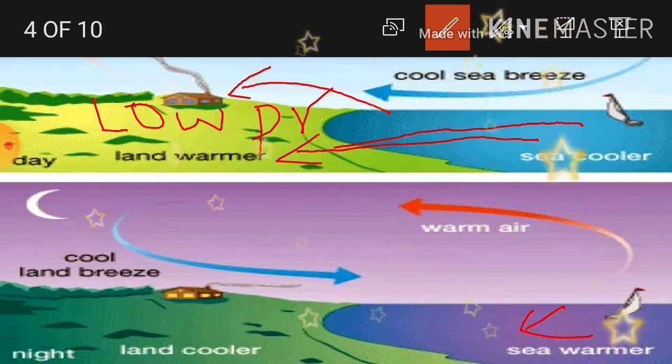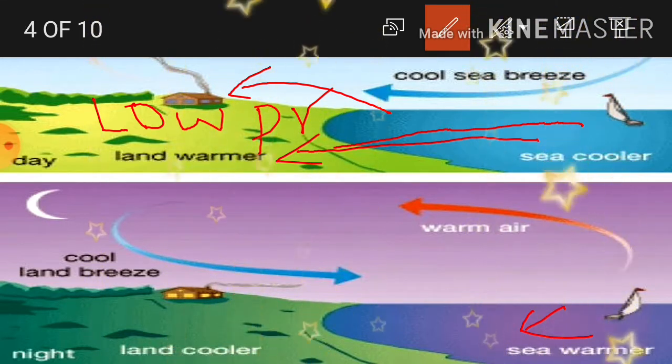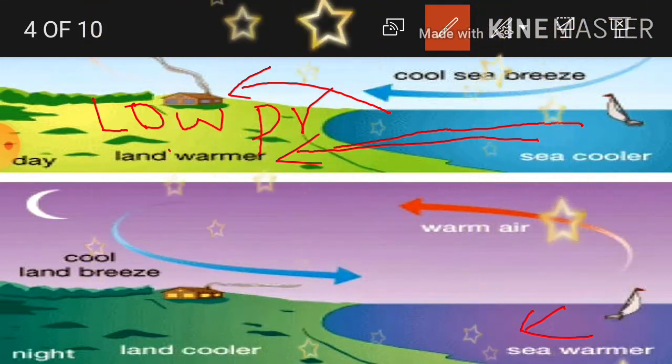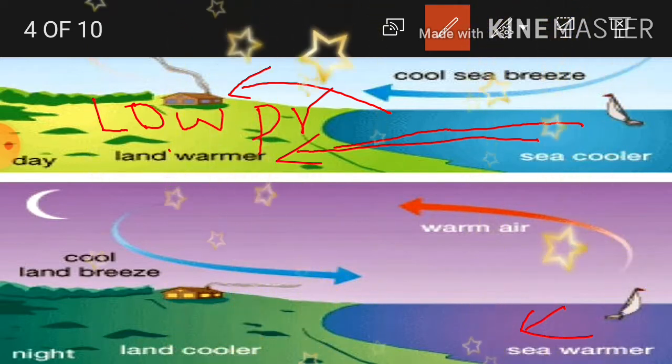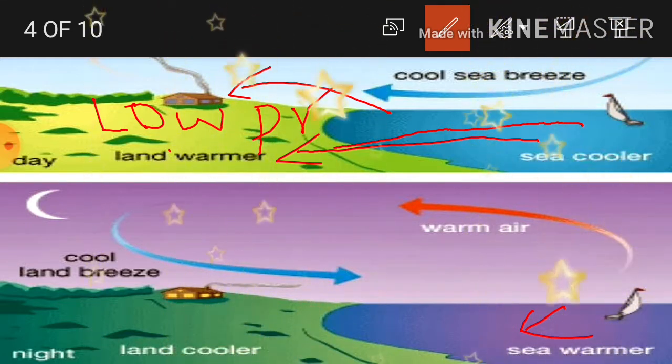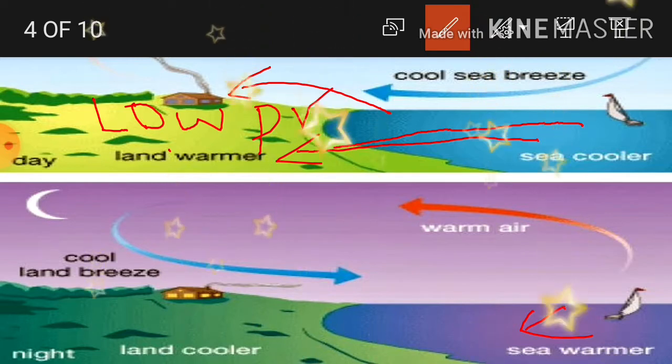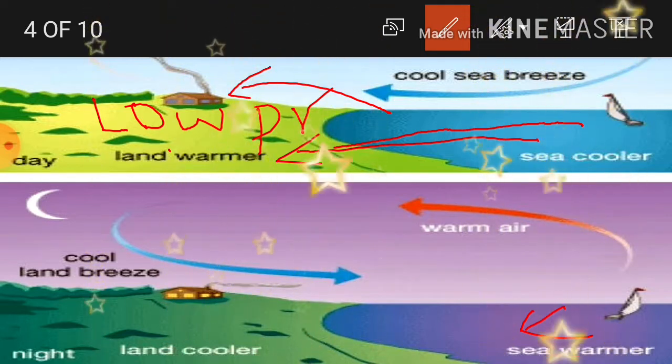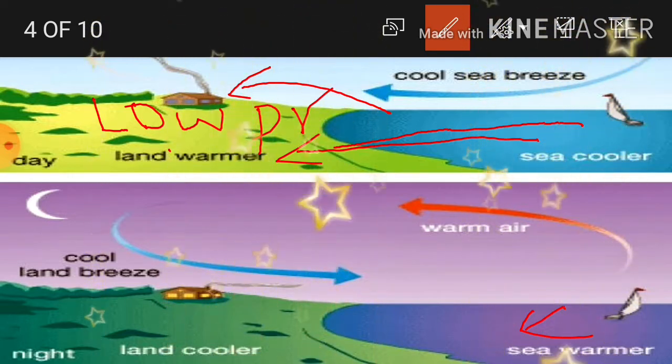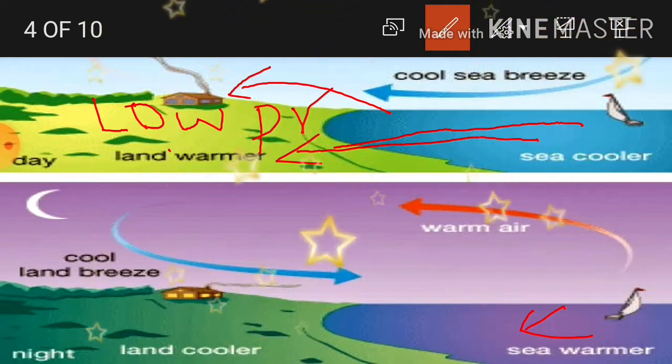So here, when morning happens, low pressure happens in land. Okay, at night low pressure is taking place in water. So here this inverse proportion is taking place. We can understand by seeing this picture.